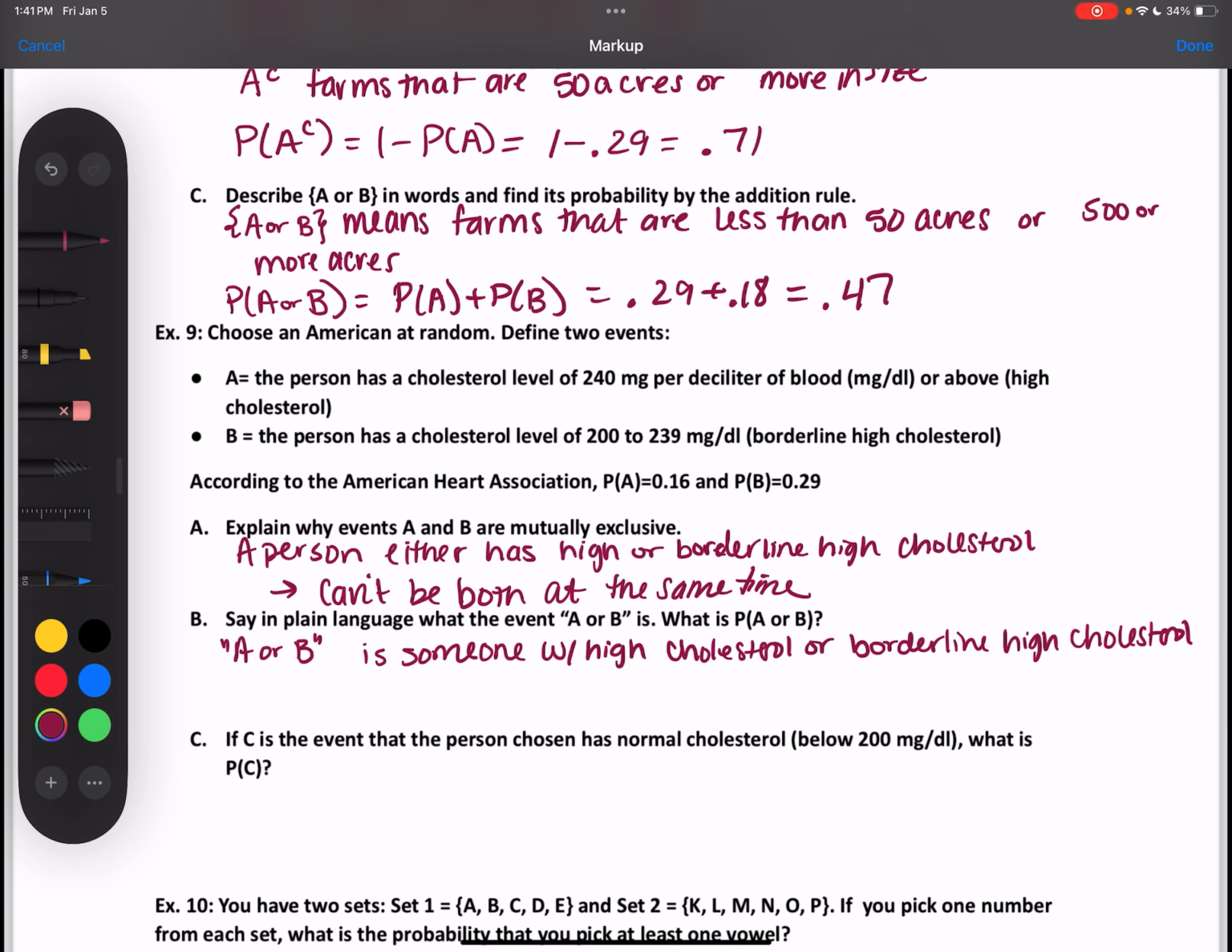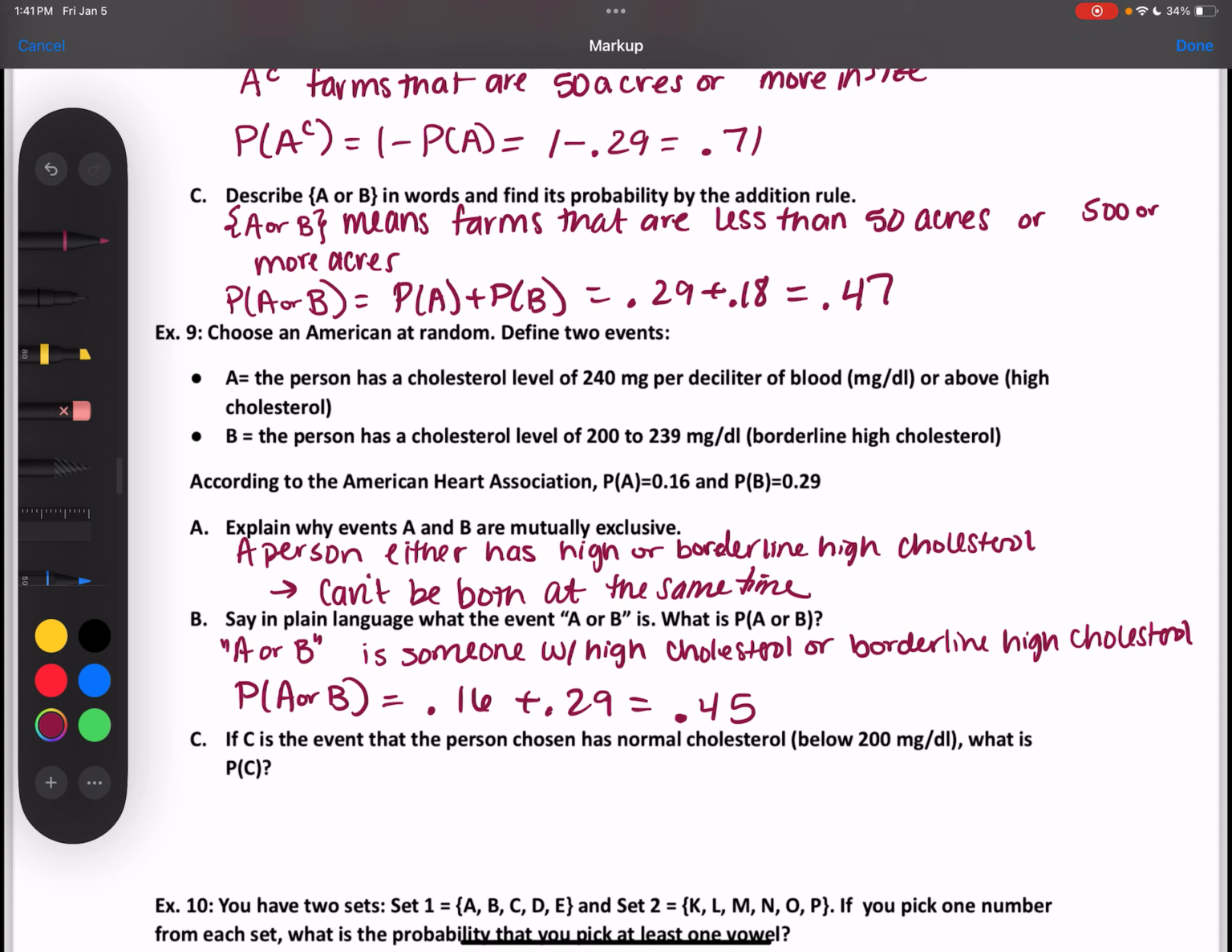So what is the probability of A or B then? Gotta add them up, right? So 0.16 plus 0.29, which is 0.45.